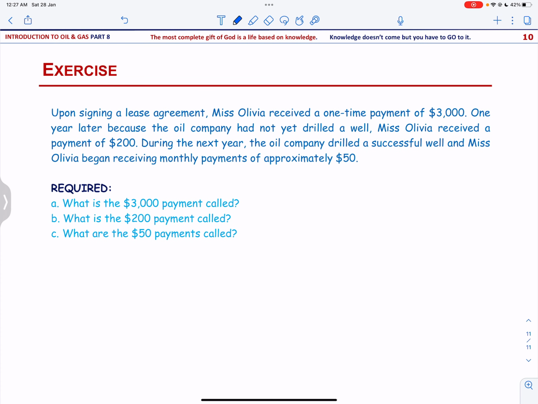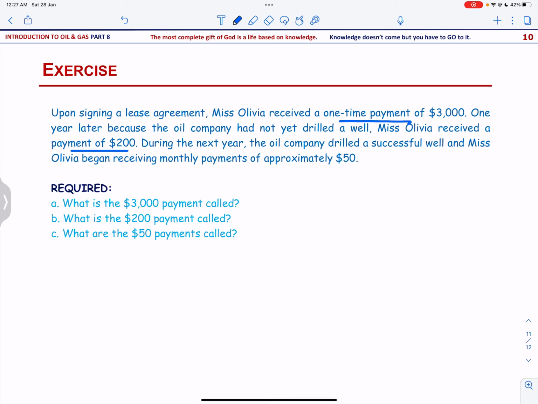Upon signing a lease agreement, Miss Olivia received a one-time payment of 3,000. 1 year later, because the oil company has not yet drilled a well, Miss Olivia received a payment of 200.